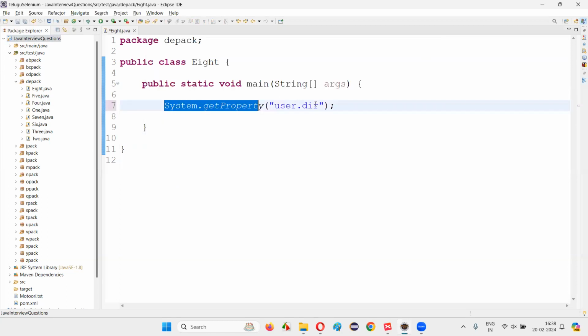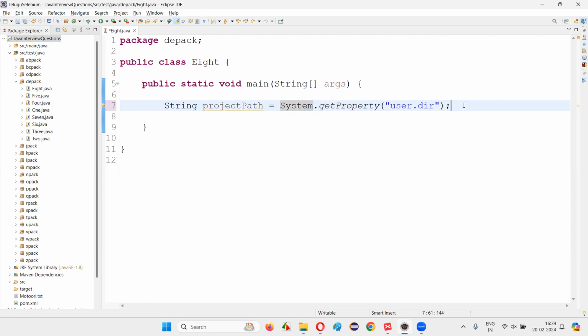That path can be retrieved dynamically with the help of this getProperty method by passing the property name as user.dir. Now getProperty will retrieve the path of the project. You can store that into a String projectPath. I'll print out this project path, guys. Okay, System.out.println and simply say projectPath here. I'll print out this project path and run this code.